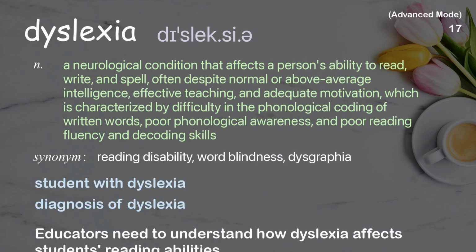Examples: Student with dyslexia. Diagnosis of dyslexia. Educators need to understand how dyslexia affects students' reading abilities.